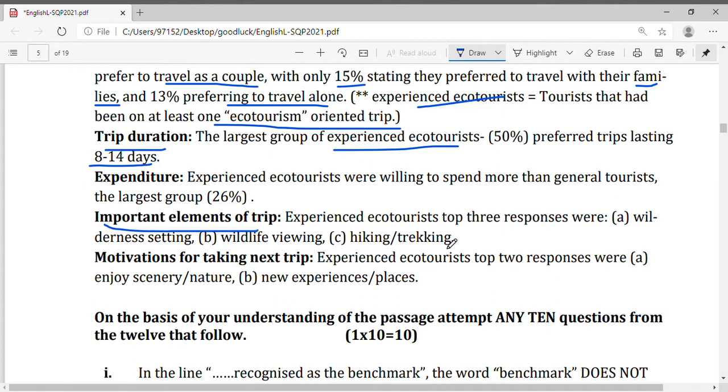Important elements of trip. Experienced ecotourists' top 3 responses were, this can come as a question, so just go through them: wilderness setting, wildlife viewing, hiking and trekking. Wilderness setting means just experiencing the forest life, camping. So wilderness, the feel of being inside a forest. Motivation for taking next trip. Experienced ecotourists' top 2 responses were enjoying scenery and nature, and new experiences and places.